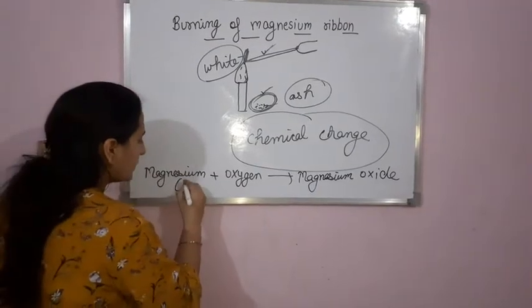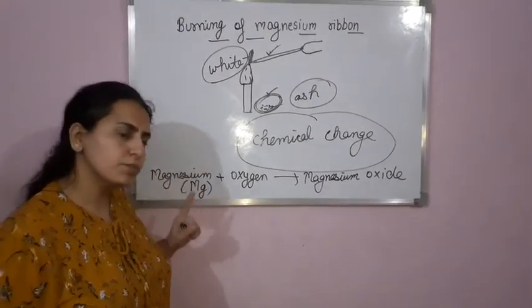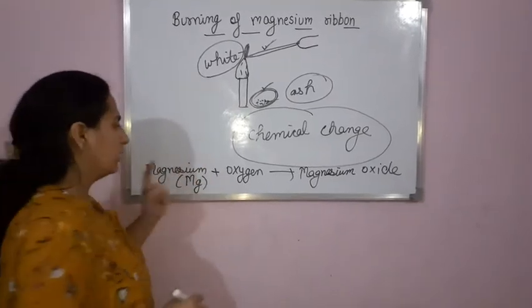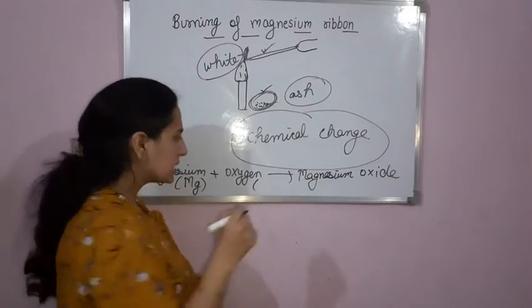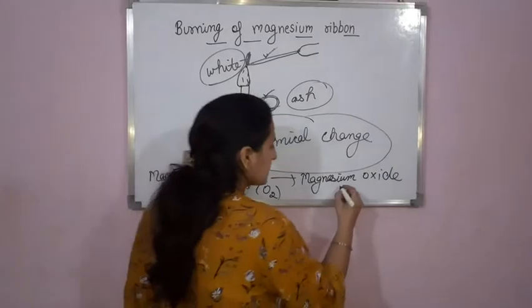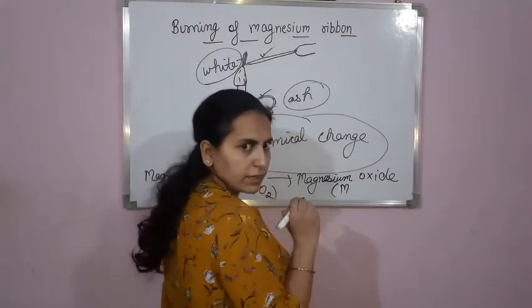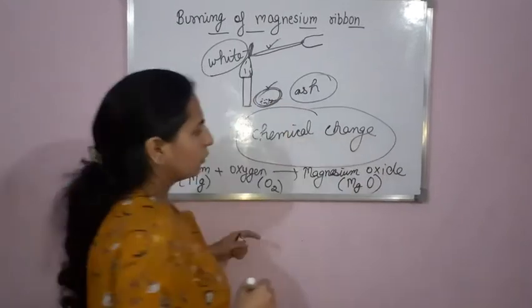Magnesium's formula is Mg, M capital and g small. For oxygen, you know the formula. What is it? Yes, it is O2. And magnesium oxide is MgO, M capital, g small, O capital.